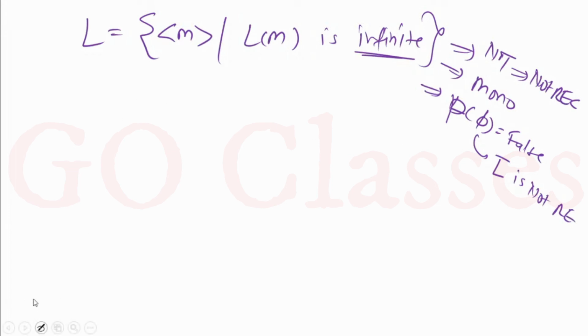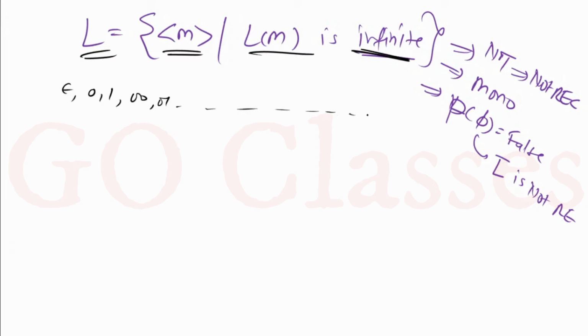Again, I will try to use the dovetailing technique. But will the dovetailing technique work? In this L, I have those Turing machines which accept an infinite language, meaning an infinite number of strings. So even if I use the dovetailing technique, I will have to spend an infinite amount of time. Even if I run it on epsilon, 0, 1, 00, 01, all these strings, I will have to spend infinite time because there are infinite strings.